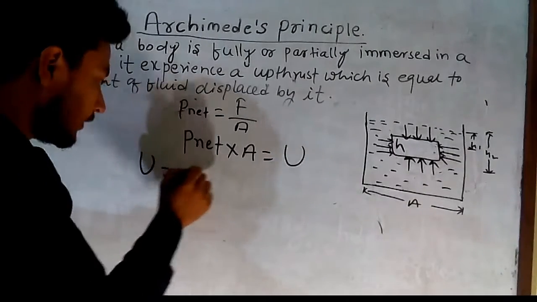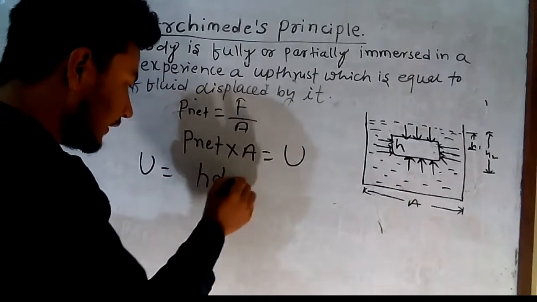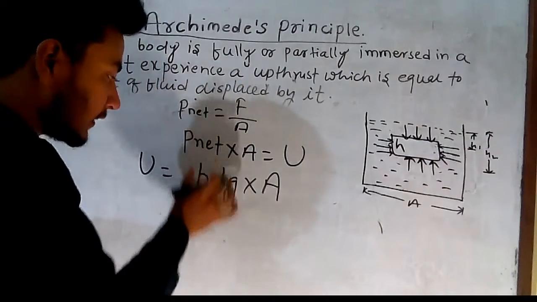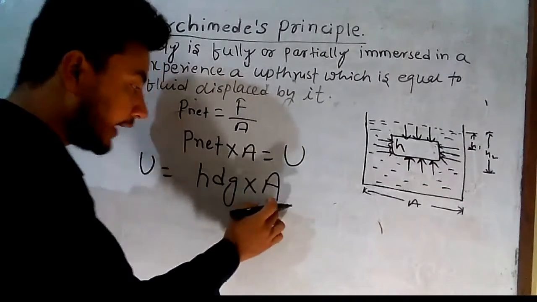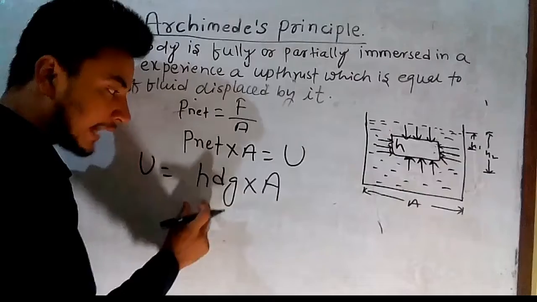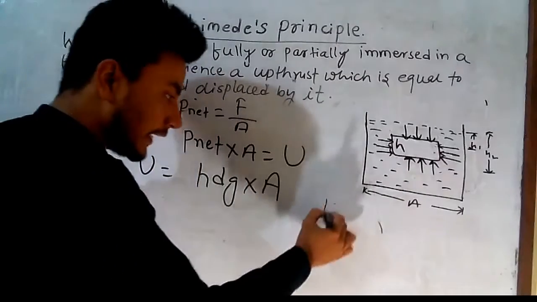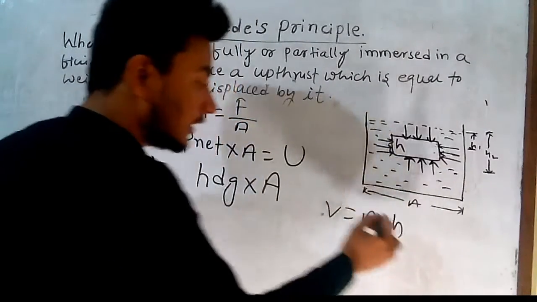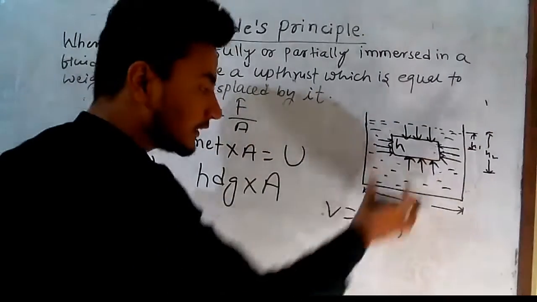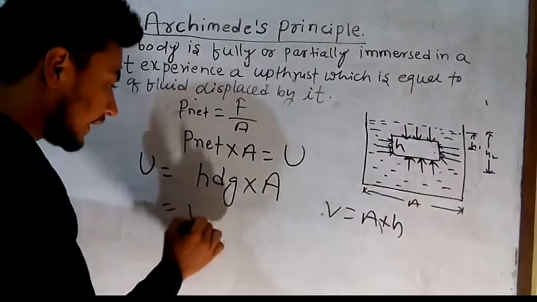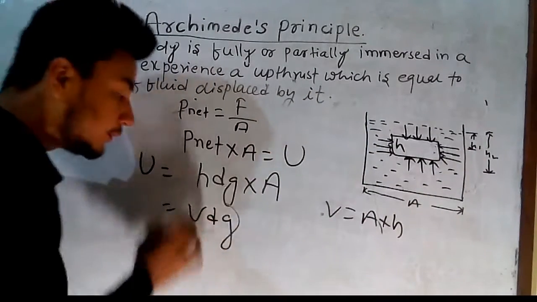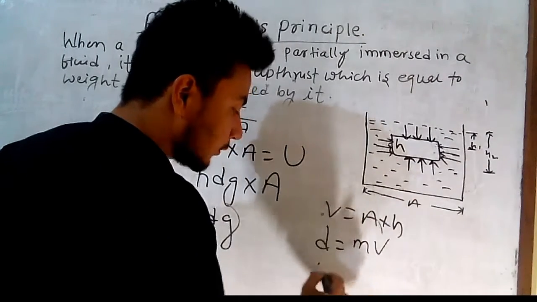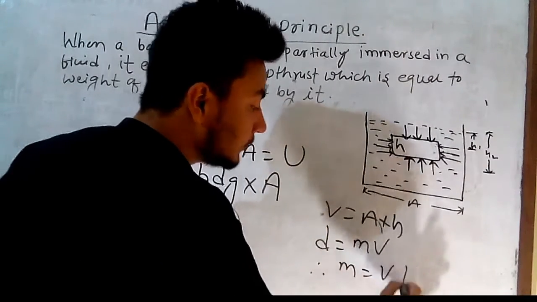Therefore U equals h d g into A, because P net equals h d g, and you know area into height equals volume. So this volume of the body equals area into height. So we get V d g, and you know density equals mass by volume, therefore mass equals volume into density.